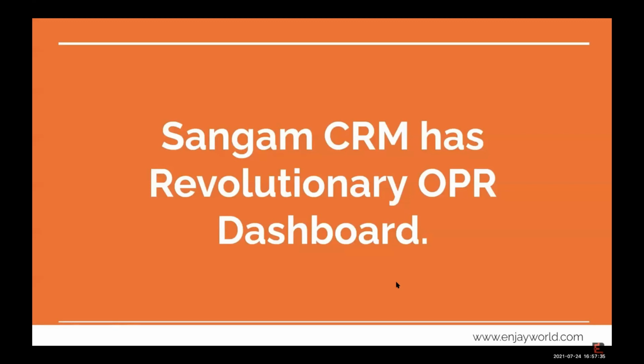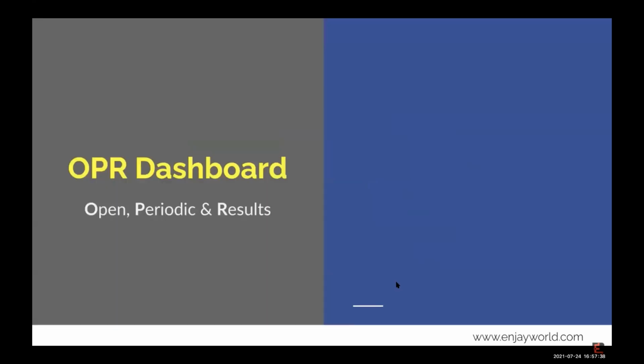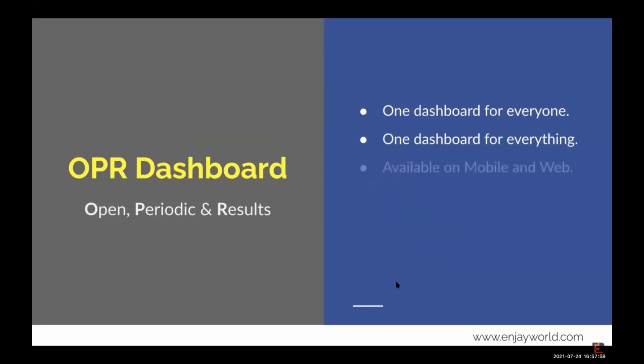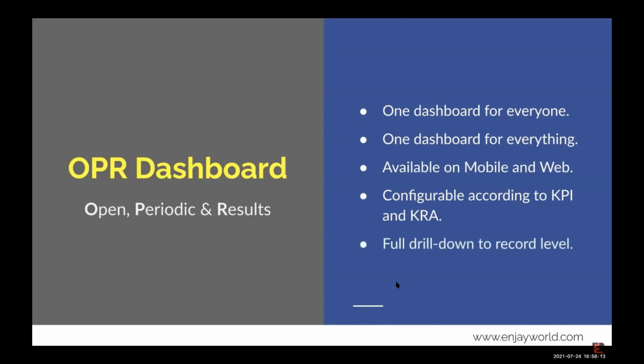So we have a very revolutionary OPR dashboard. So what's OPR? It's open, periodic and results. By the way, we have one more video which explains the OPR dashboard in detail. This is one dashboard for everyone: your executives, team leaders, top management, everyone can see whatever they want to see from this. One dashboard for everything. And this dashboard is available on mobile and web both. The OPR dashboard can be configured according to the KPI and KRA of an individual. It's completely drill down to record level, where you can also edit the records.